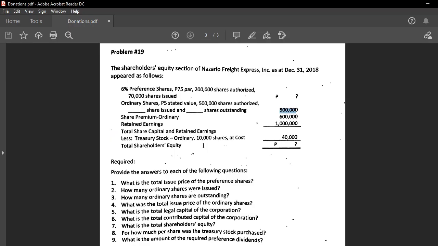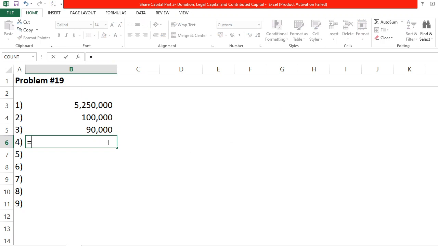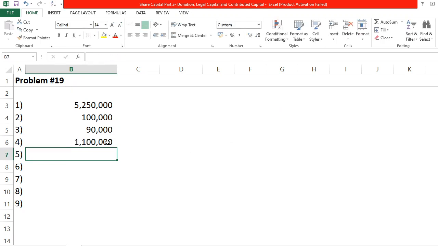4. What was the total issue price of the ordinary shares? So it's the same question as in number 1, but the perspective right now is on the ordinary shares. So again, it is the value of the shares at par plus the excess, the share premium. So we have here 500, the total ordinary share capital, and the share premium of 600. So 500,000 plus 600,000, I believe that's 1.1 million.